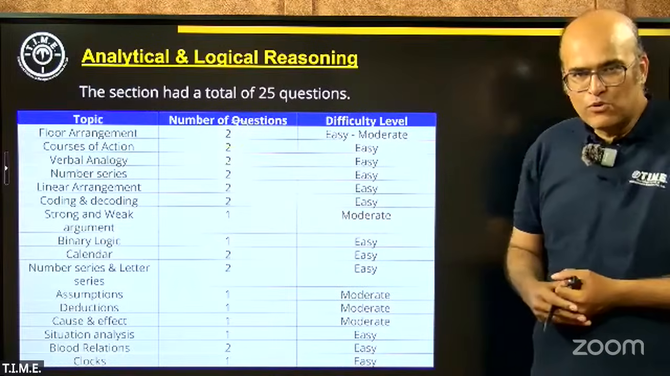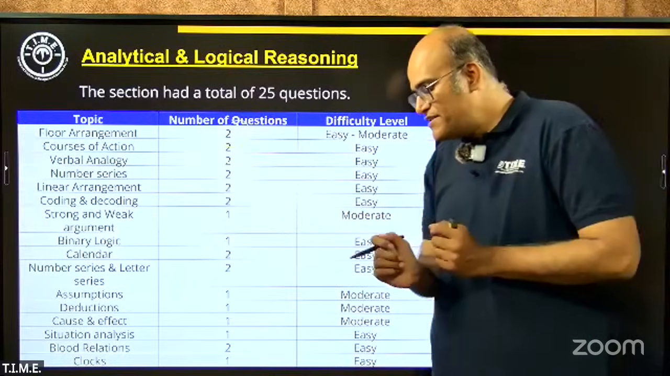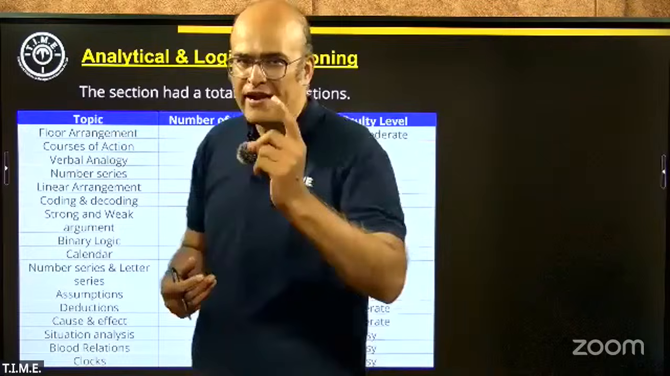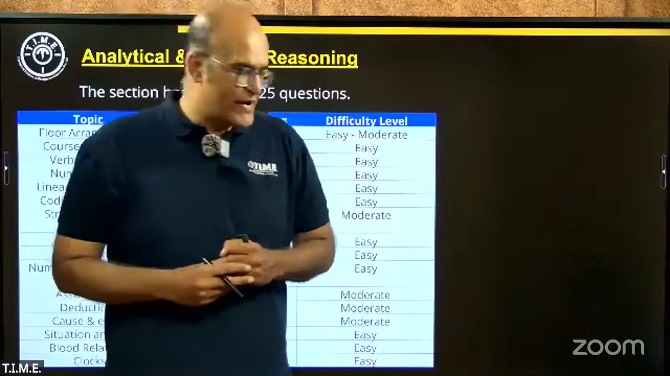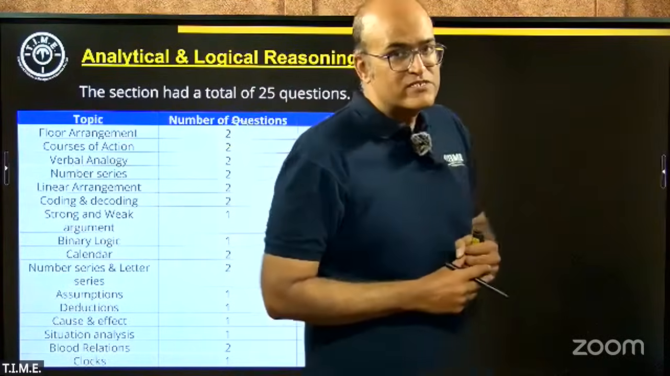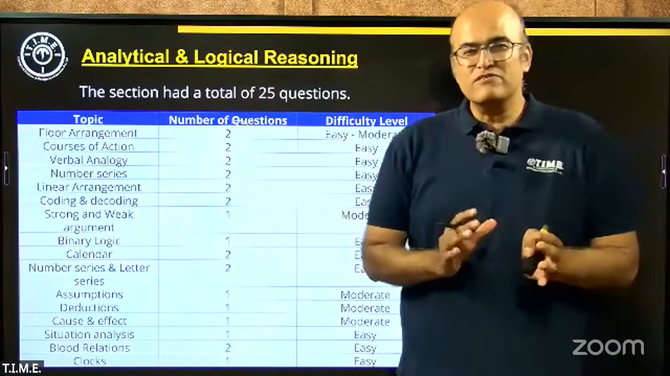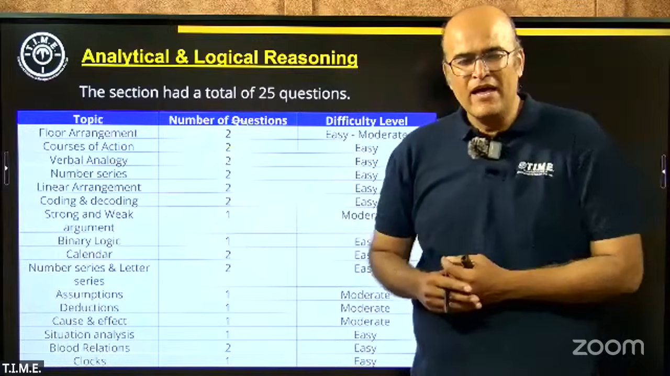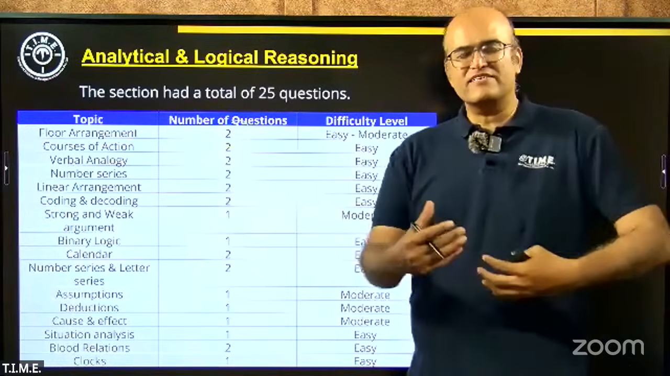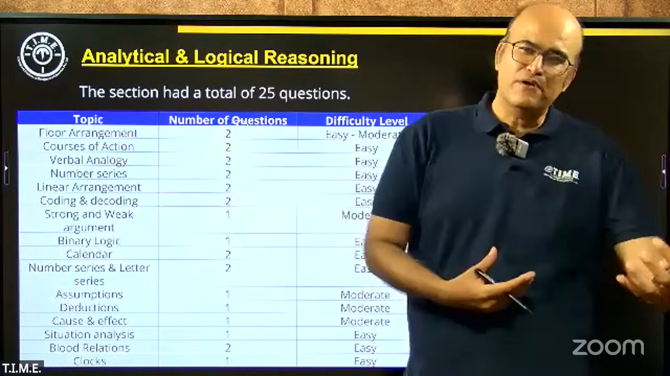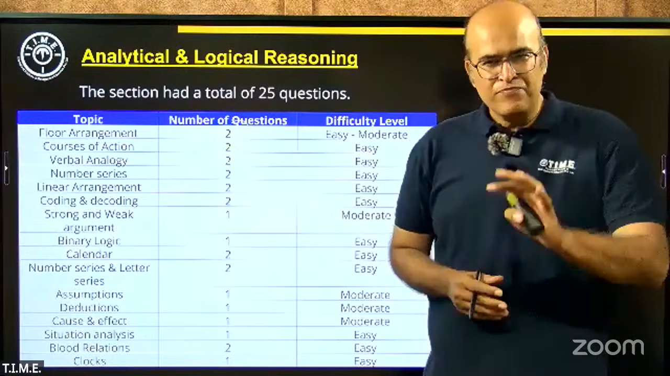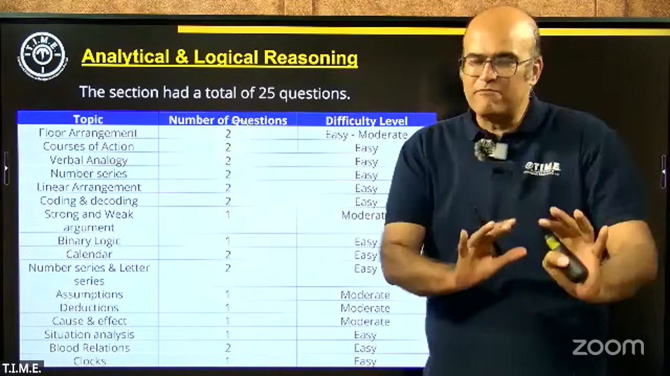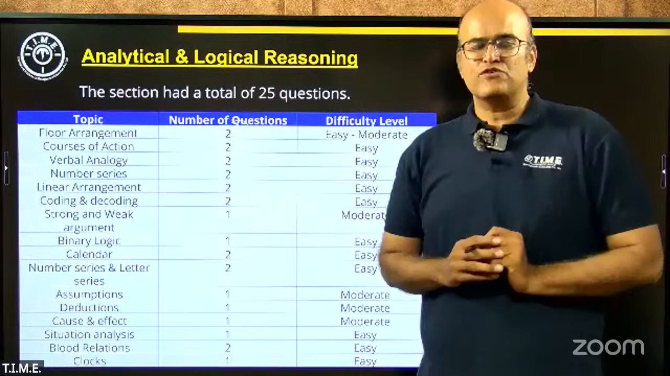Linear arrangement, there were two questions. Students have reported that one question of linear arrangement had two arrangements that were possible. So possibly an error could have been there in one of the questions. But SNAP authorities have clearly said that in case there are errors, they are going to look into it and take some action. This is on the basis of the feedback that we have got from the students. So it remains to be seen.